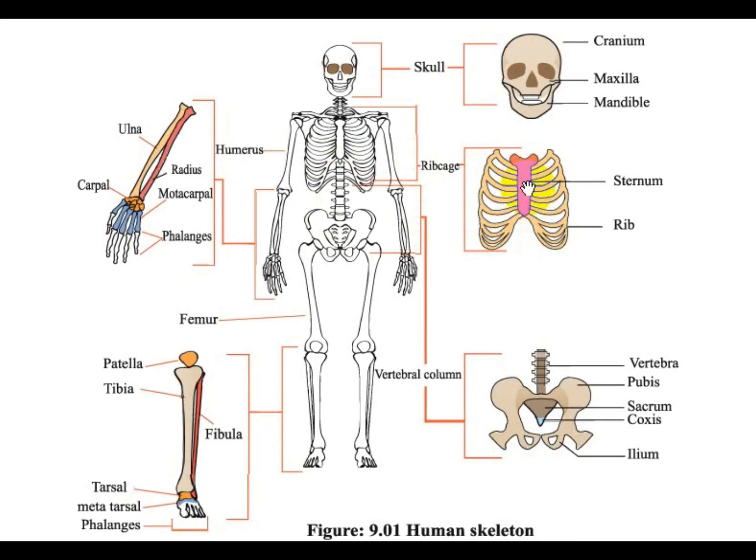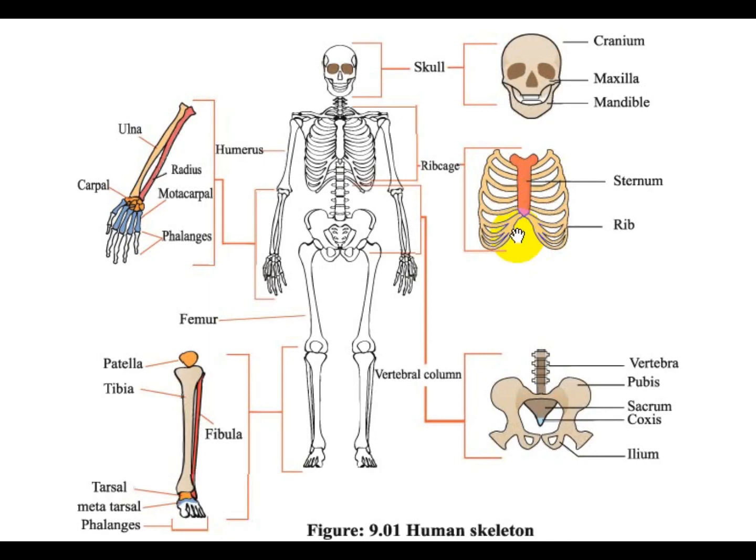The first 7 pairs of ribs are attached to the sternum by costal cartilage and are called true ribs. The next 3 pairs are attached to the cartilage of the rib just above them and are called false ribs. The last 2 pairs, 11 and 12, are free in front, hence called floating ribs.